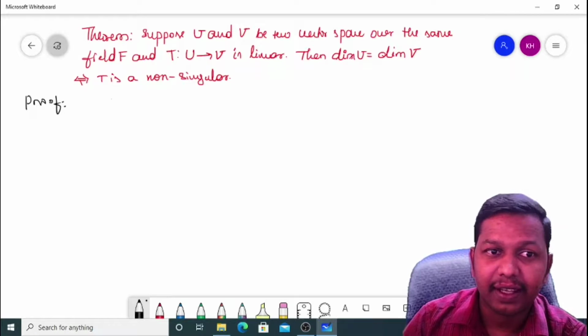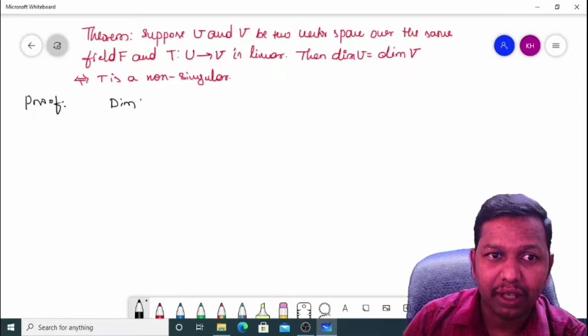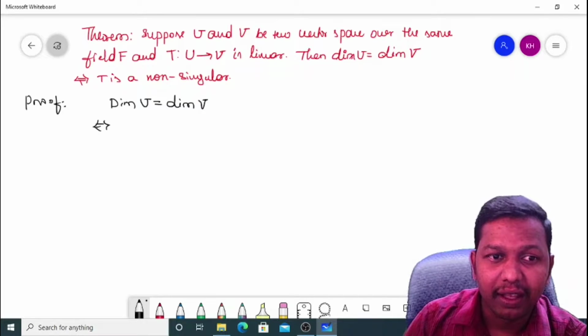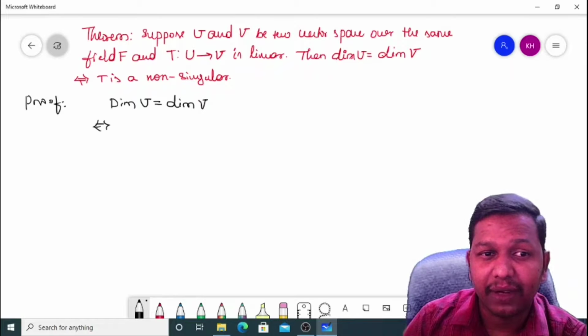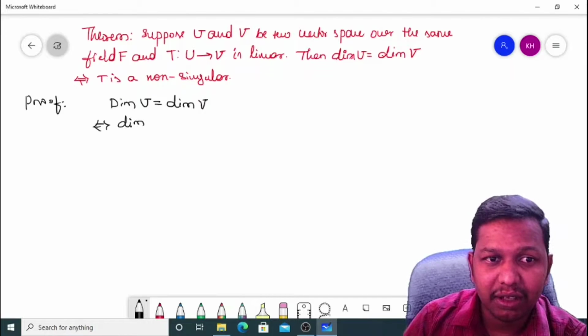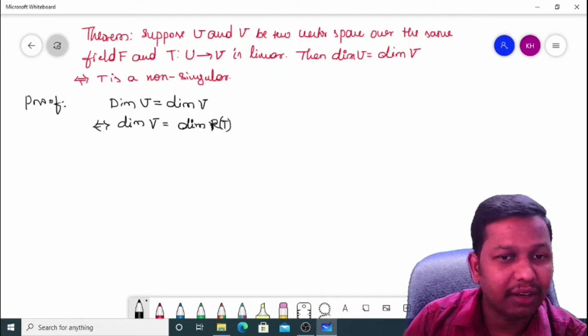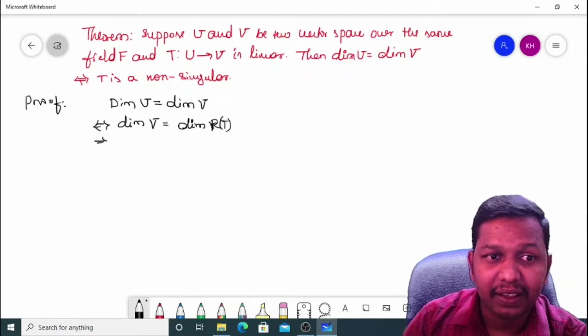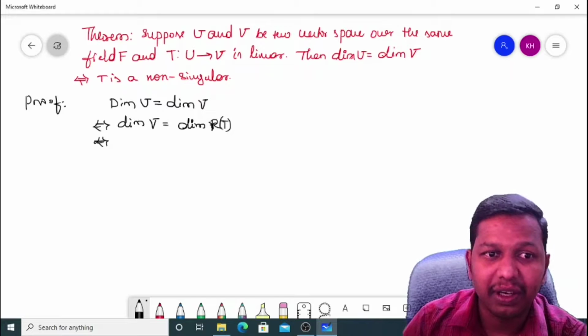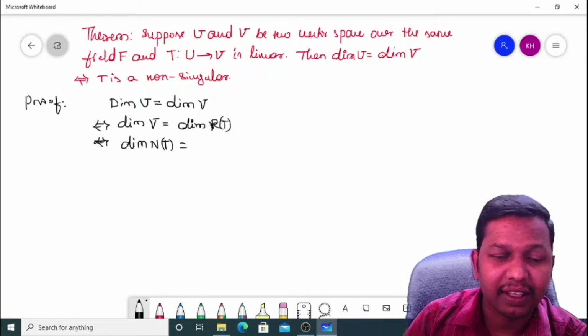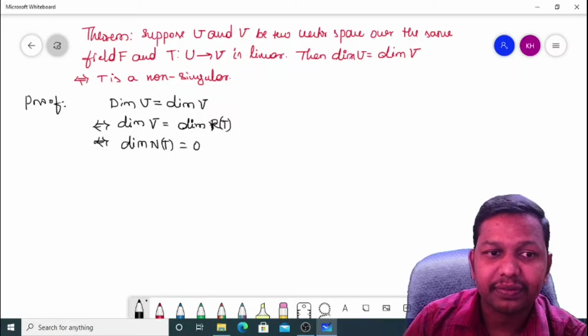That is, dimension of capital U is equal to dimension of capital V. This condition holds if and only if dimension of V is equal to dimension of range space. This equality holds only if dimension of null space of T is equal to 0.